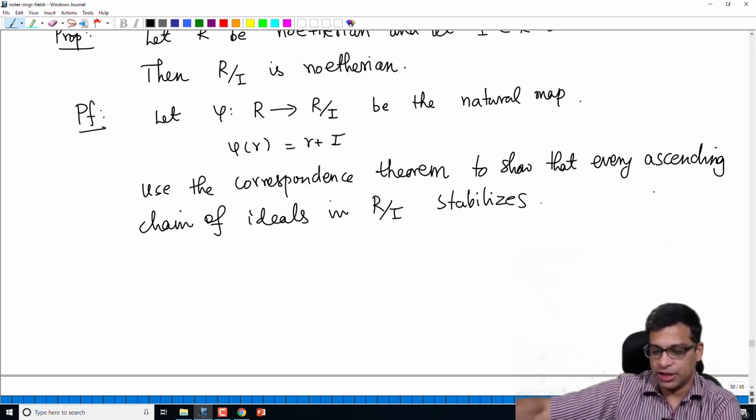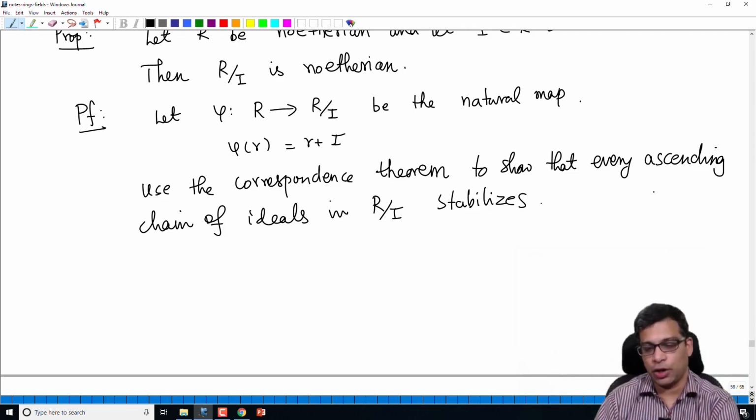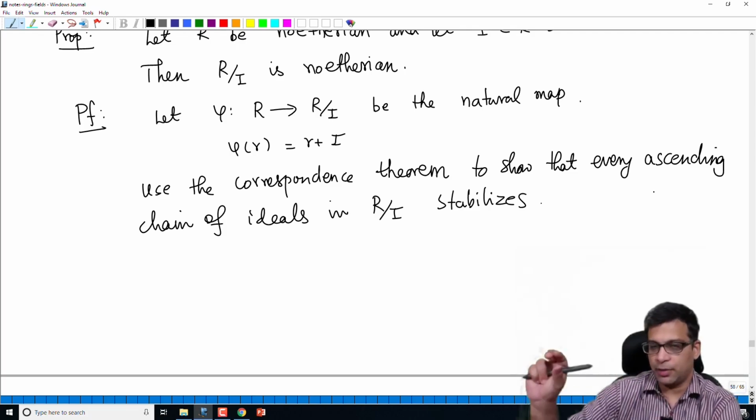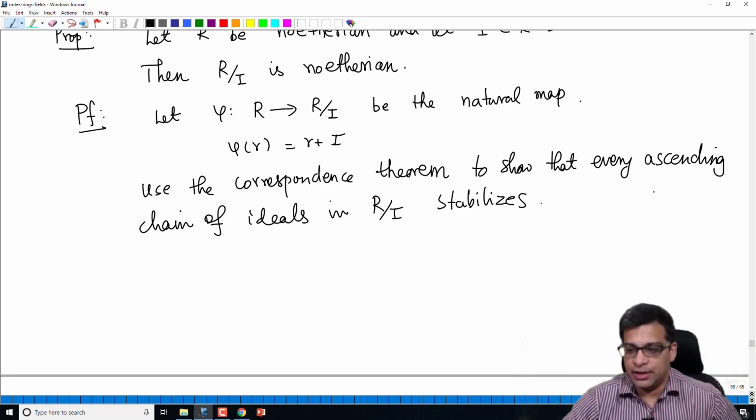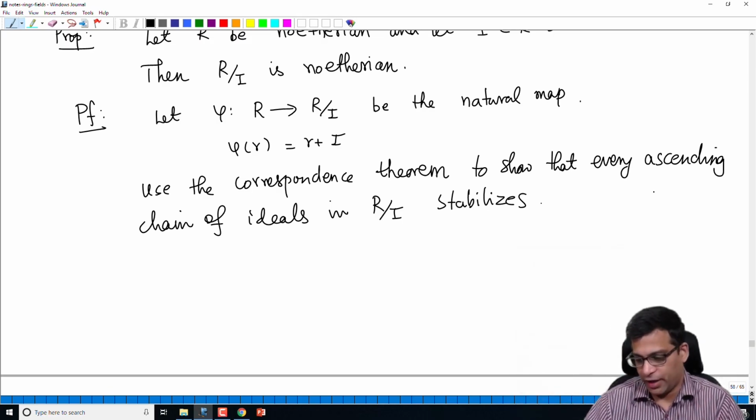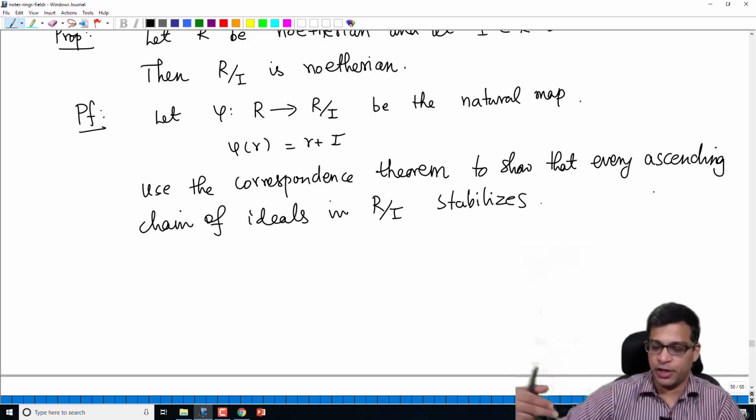Now that's an ascending chain in R, but R is Noetherian, so it stabilizes. That means phi inverse of Jn is equal to phi inverse of Jn plus 1. But that means, again using the correspondence theorem, the ideal Jn must equal the ideal Jn plus 1, because if they were different, the phi inverses would also be different.